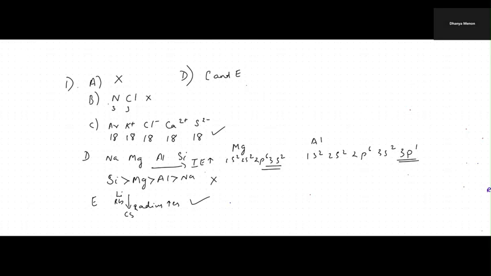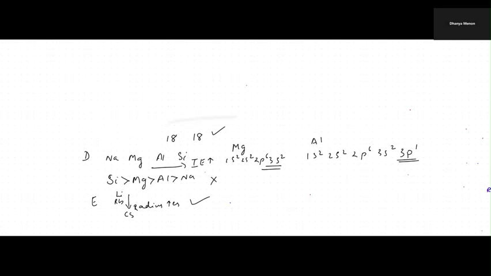Okay, coming to the next question. Question number 2. In question number 2, you have some configurations that are given, and you have to tell which among the following electronic configurations belong to main group elements.